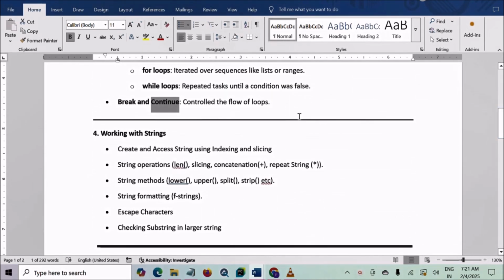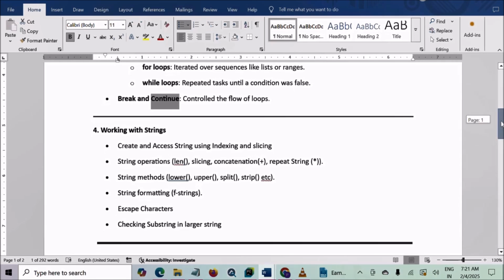And then next we covered working with strings. We explored string operations, including indexing, slicing, concatenation, and string formatting. We also covered useful string methods and escape characters for better text manipulation.